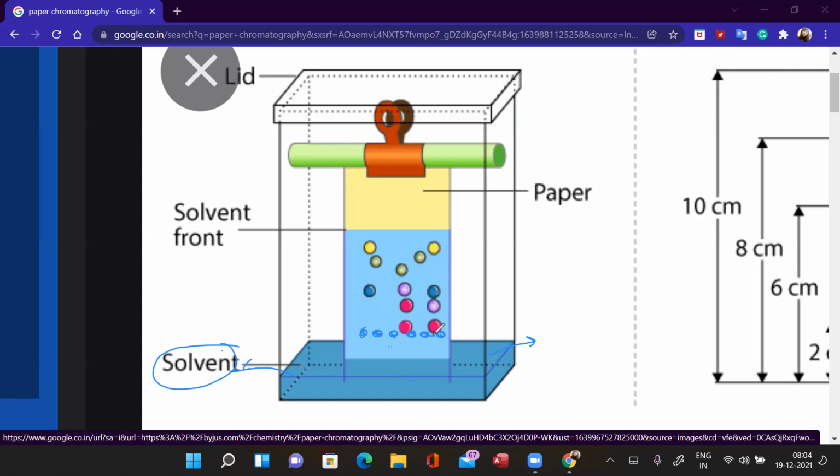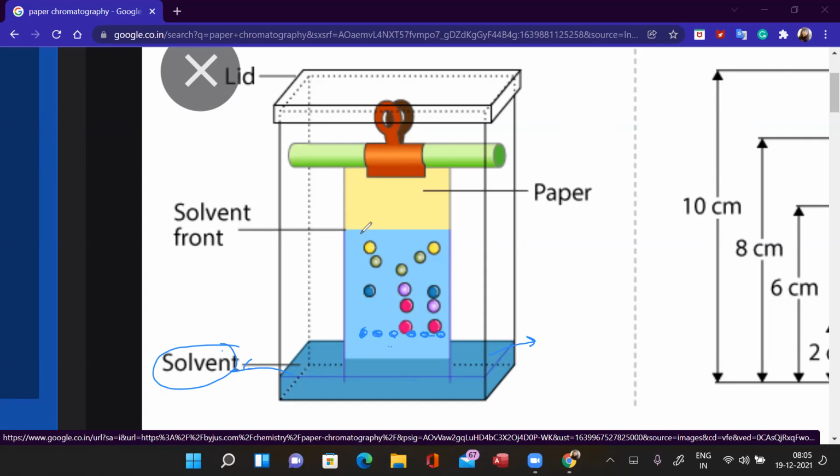But the pigment with a higher degree of adsorption on the filter paper will move a lesser distance upwards. Yes, ma'am.